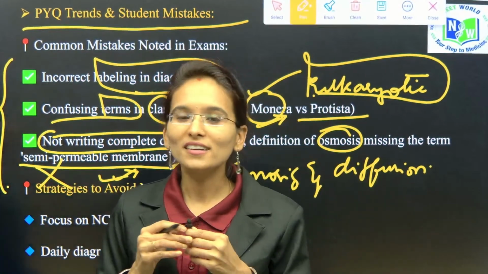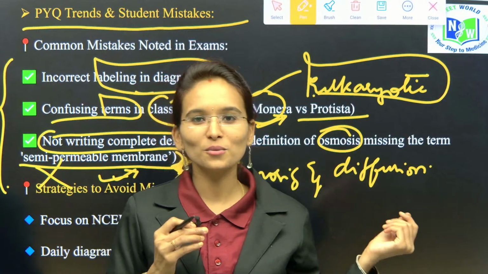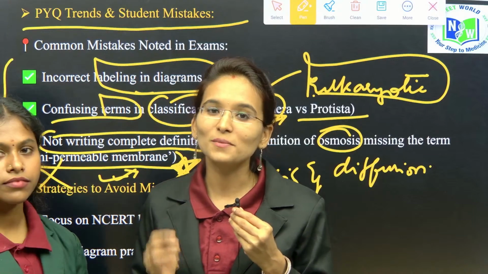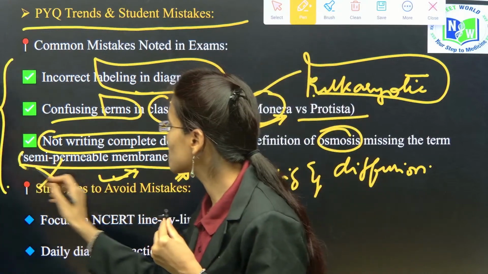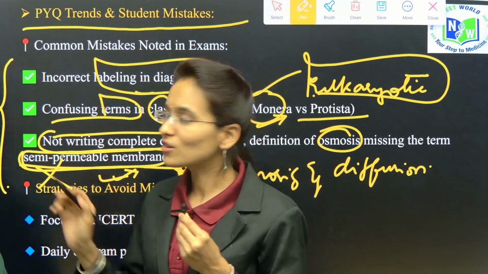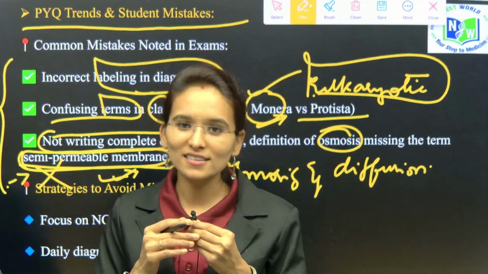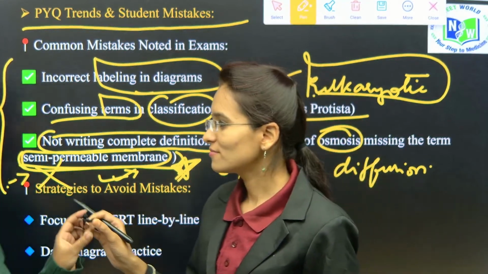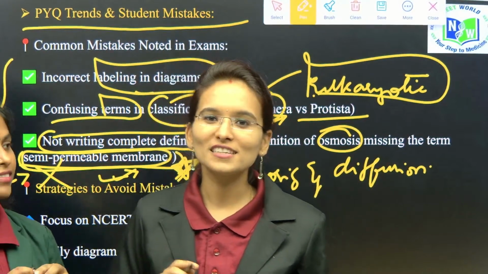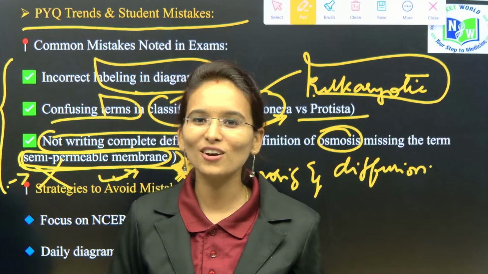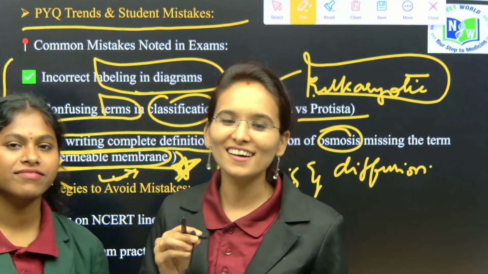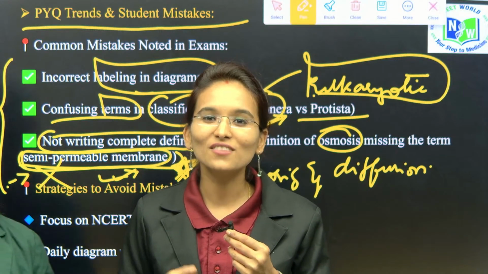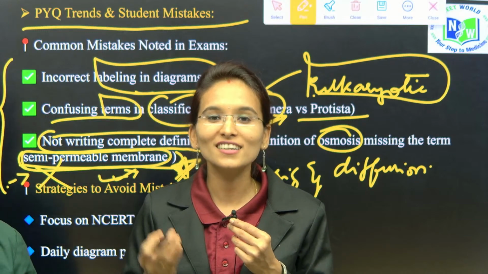That's it. But what students usually do is memorize and attempt those definitions, but they miss some most important terms like semi-permeable membrane. And not only this, when it comes to the differences between plant cells and animal cells: do plants have the cell wall? Yes, plants have the cell wall, and the plant cell wall is made up of cellulose. Do animals have the cell wall? No. These are typical definition-based questions, where you need to understand which terms are most important in which category.